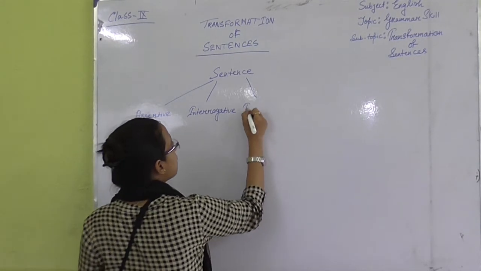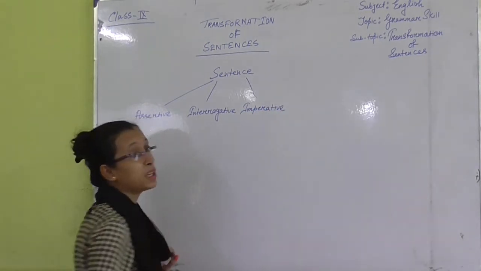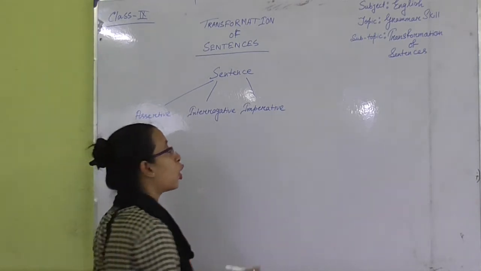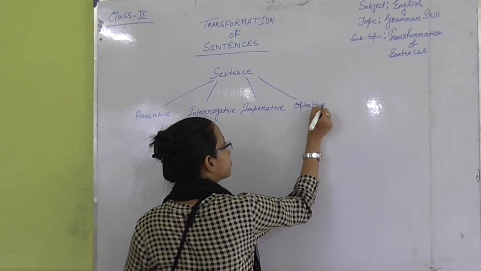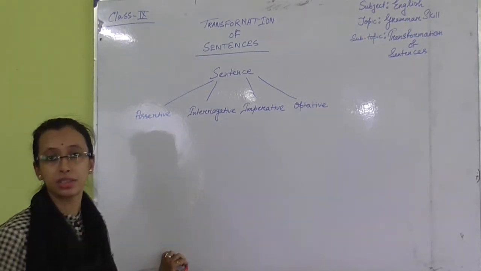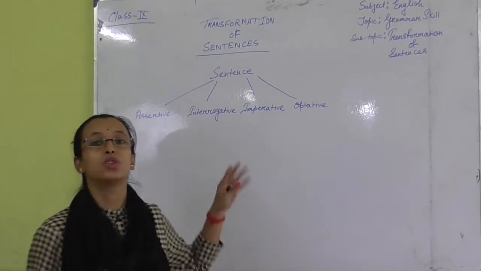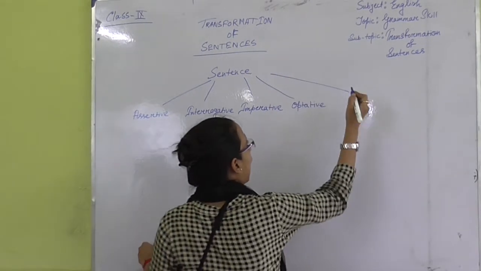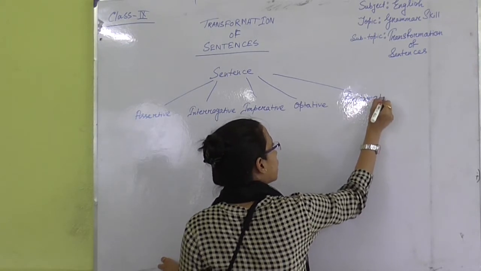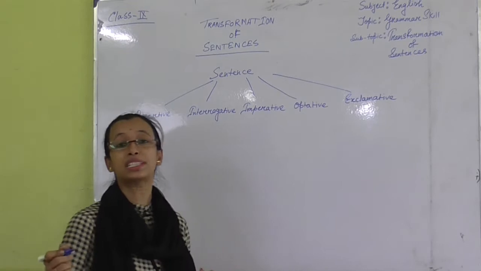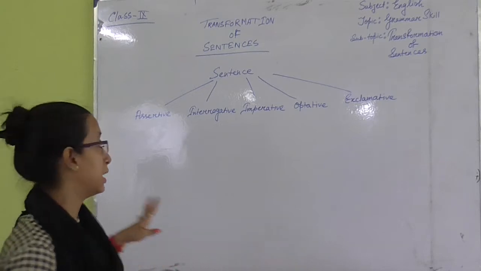After interrogative comes imperative sentence. Imperative means order and command; those are all included in imperative. Next one, optative sentence. Optative means a wish, or something we would like to do. And the next one is exclamative sentence, a sentence with which we express our deep feelings.